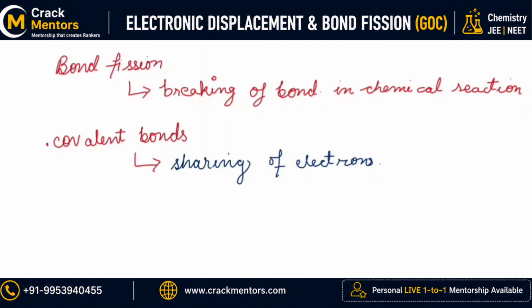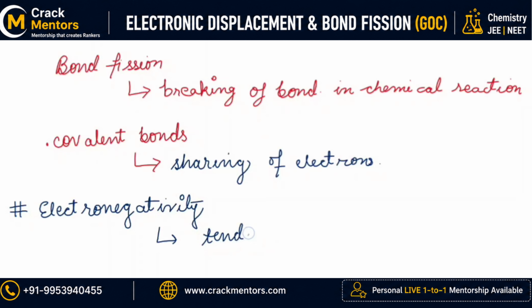Either they will go with one atom or the other atom, or it can go to both of them equally. So where the electron will go depends on what? It depends on electronegativity. And what is electronegativity? Electronegativity is the tendency to attract the shared pair of electrons. Okay?